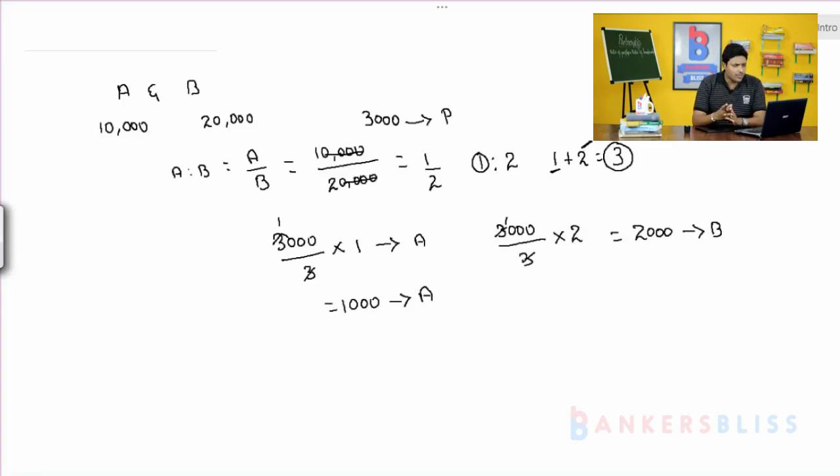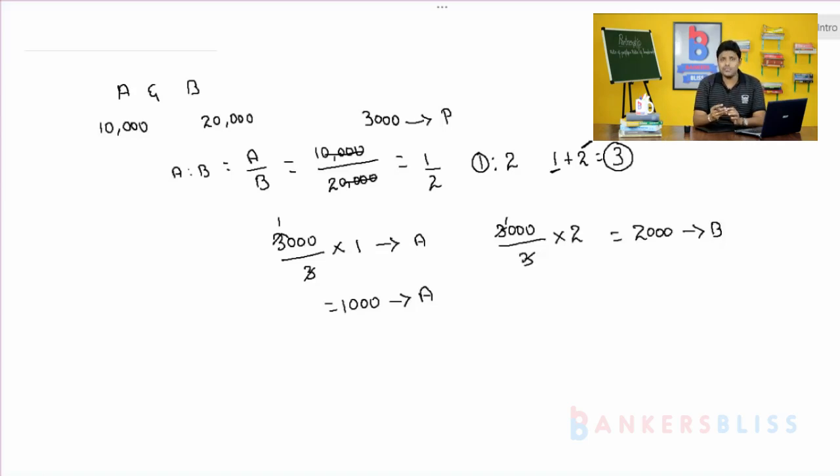So the profit is 3,000, their investments are 10,000 and 20,000, and the ratio of their investment is 1:2. So you divide the profit in the ratio 1:2, and A will get 1,000 rupees and B will get 2,000 rupees. This is the basics of dividing profits in the investment ratio. Both are investing for 1 year, so you directly take the ratio of their investments and divide the profits in that ratio. No issues. This is the easy problem.